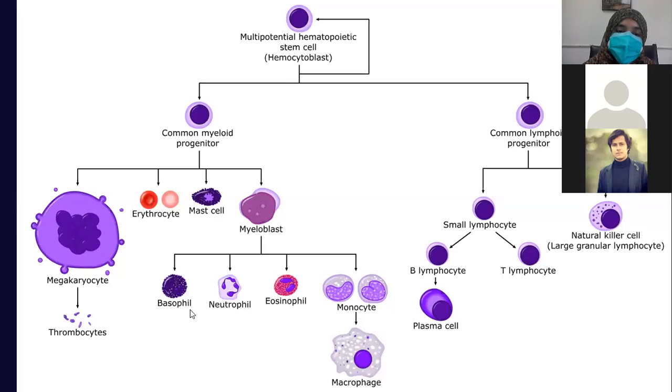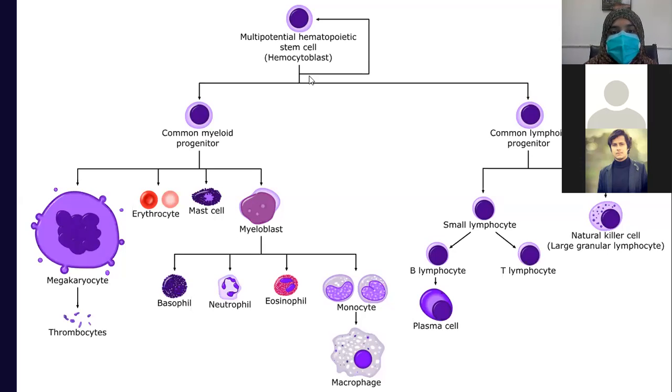These cells, basophils, neutrophils, and eosinophils, these three are granulated white blood cells. Granulated, as the name indicates, they have granules inside their cytoplasm. This is basophil. Neutrophil has also granules inside its cytoplasm, and eosinophil. These three cells, along with monocytes, are produced from myeloblast.